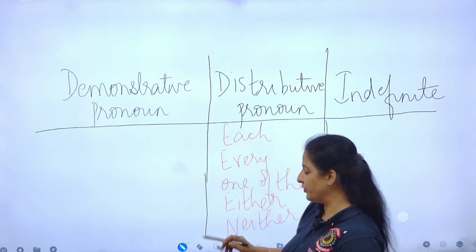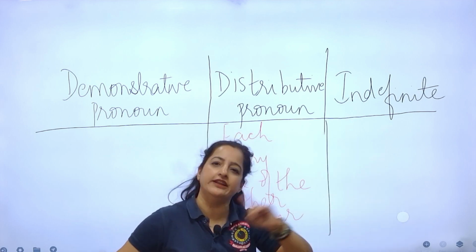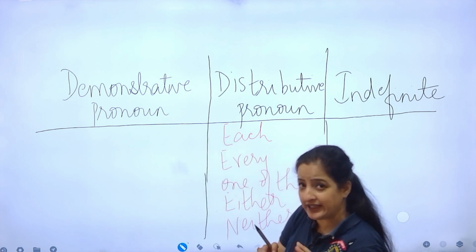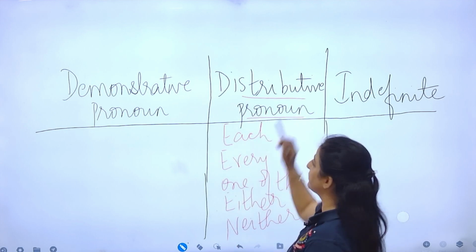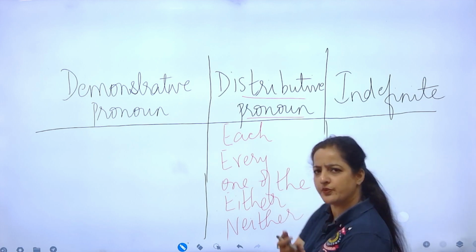Now, mind you, when either, neither come in combination with or, either or, neither nor, then those are conjunctions. Now, when they come alone, only either, only neither, then they are pronouns. Mind you, so that's distributive pronouns. Now, how about indefinite pronoun? This one is also very interesting.